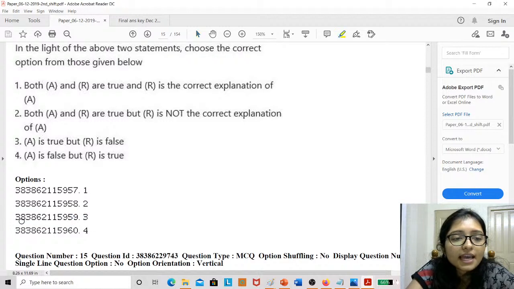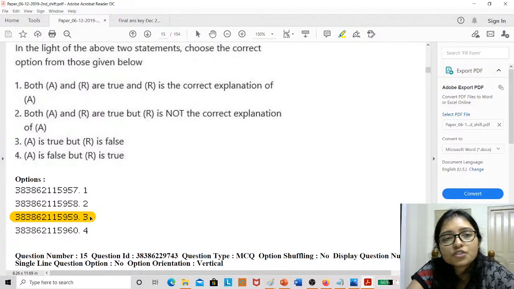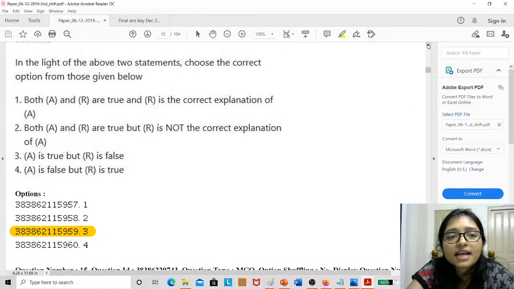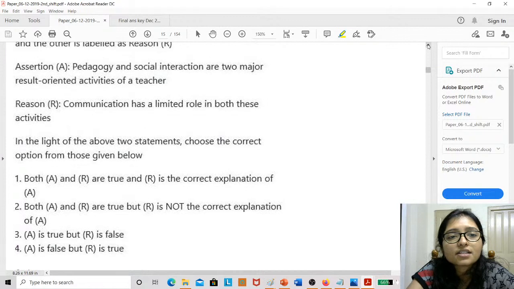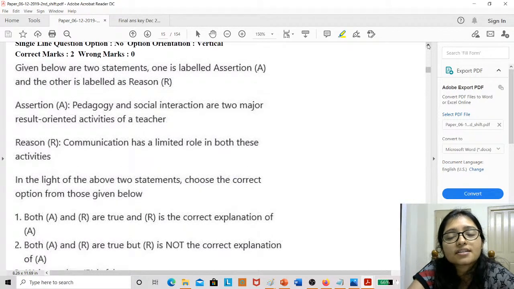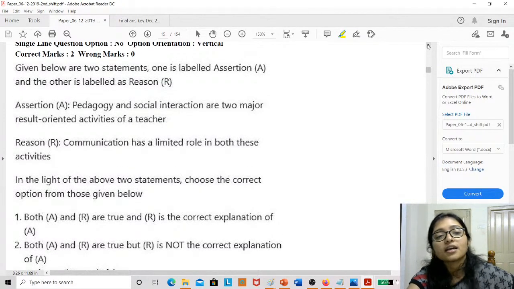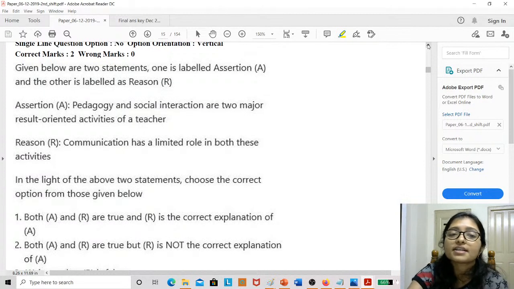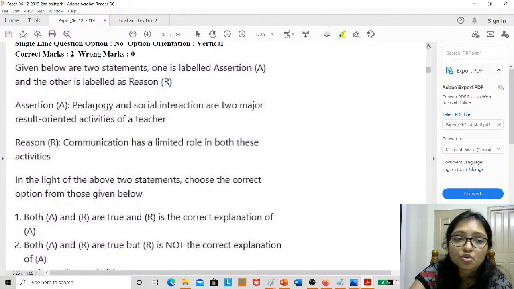A is true but R is false. Assertion is true, reason is false. Definitely, because the assertion was pedagogy and social interaction are two major result oriented activities of a teacher. Definitely it is true. But communication has limited role in both activities? No, here communication is very important.